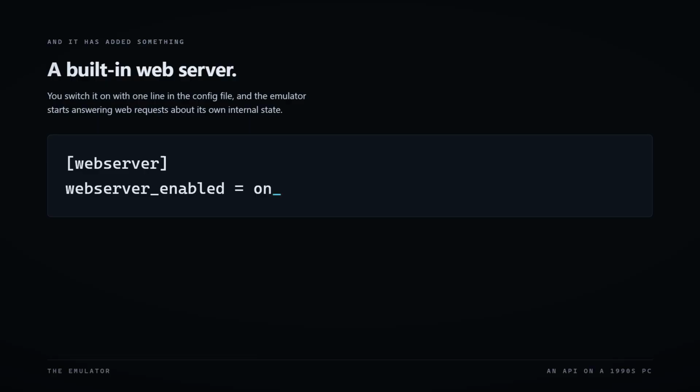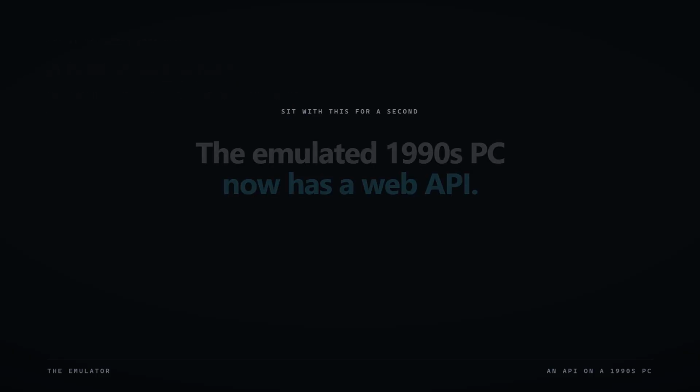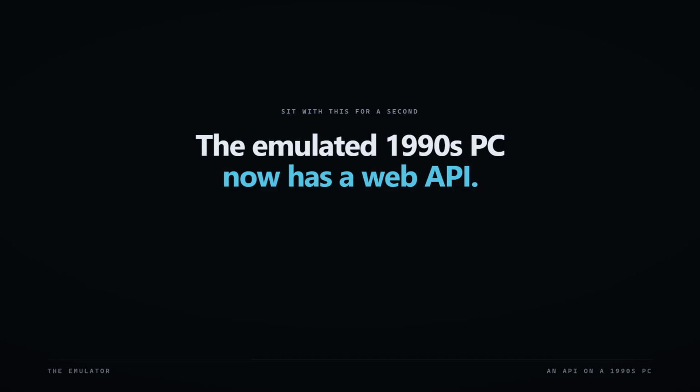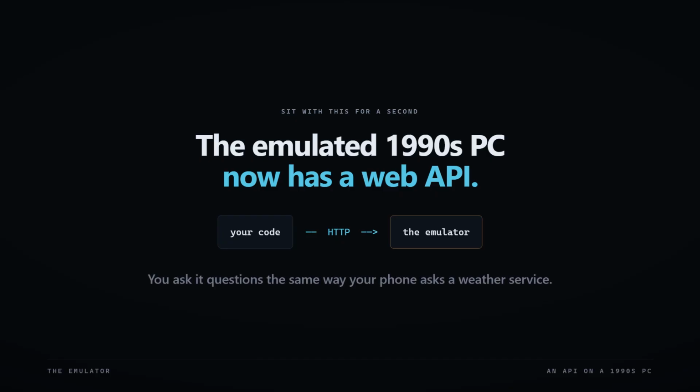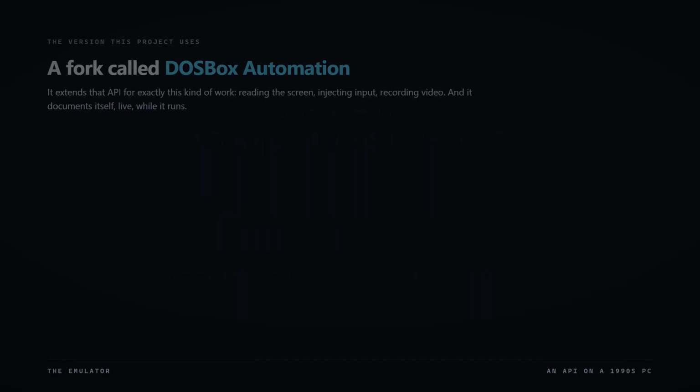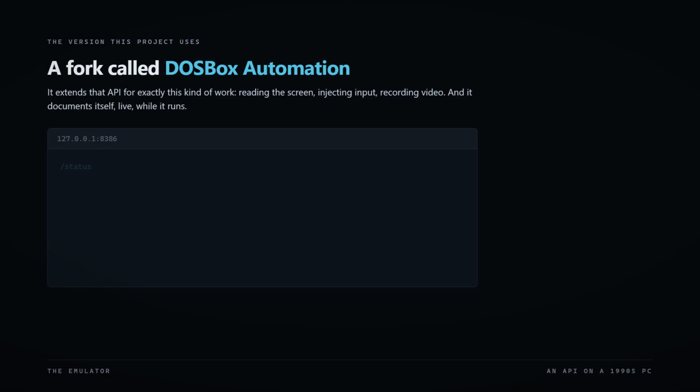You switch it on with one line in the config file, and the emulator starts answering web requests about its own internal state. Sit with that for a second because it's a strange sentence. The emulated early 90s PC now has a web API. You can ask it questions over HTTP, the same way your phone talks to a weather service. The version I'm using is a fork called DOSBox Automation, which extends that API specifically for this kind of work. Reading the screen, injecting input, recording video.